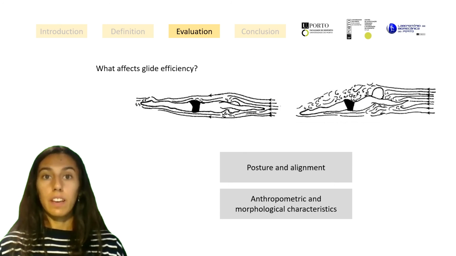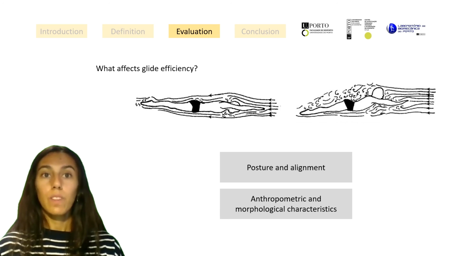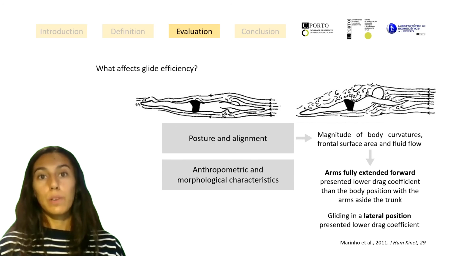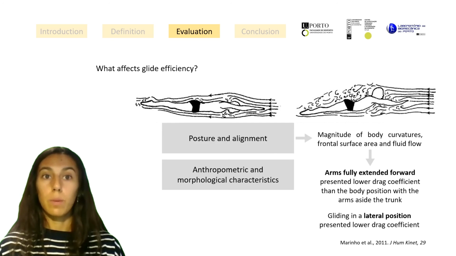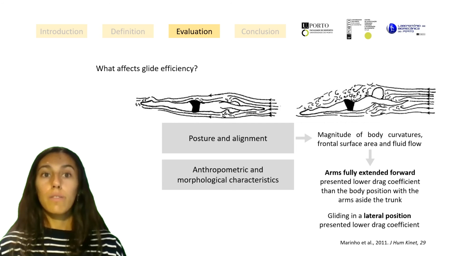Factors that affect glide efficiency include posture and alignment, and anthropometric and morphological characteristics of the body, by influencing fluid flow movement and velocity. According to the notions previously presented about the passive drag and the way it affects the body, modifying posture during gliding may affect the magnitude of body curvatures, frontal surface area, and the associated fluid flow characteristics.